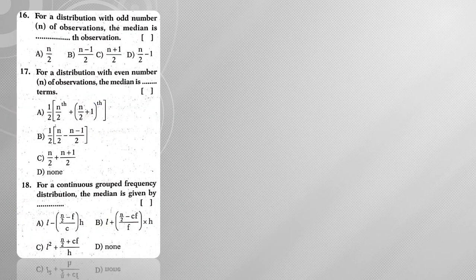Next, moving on to question number 16. For a distribution with an odd number of observations, the median is, if there are n observations, the (n plus 1) by 2th observation. Next, for a distribution with an even number of observations, the median term is the average of the n by 2th observation and the (n by 2 plus 1)th observation. So we need to take the average of these two observations, and that is my answer.